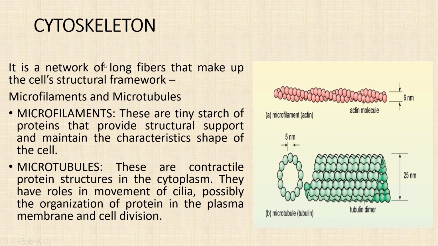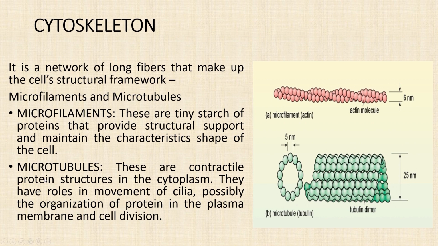So in the cytoskeleton there are microfilaments and microtubules. This is microfilaments. They are tiny strands of protein that provide structural support and maintain the characteristic shape of the cell. Microfilaments are the thinnest part of the cytoskeleton and are used to give shape to the cells and support their internal parts.